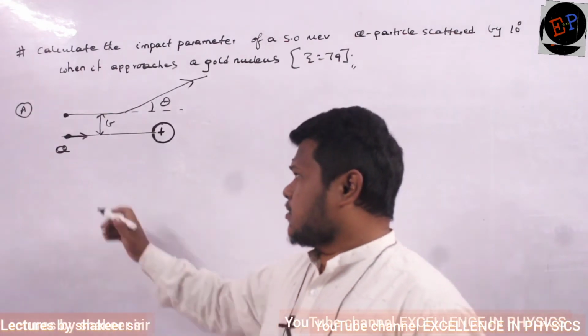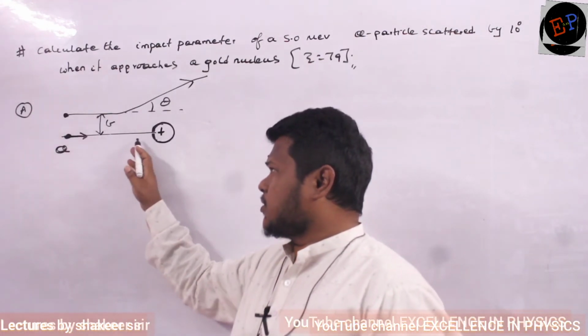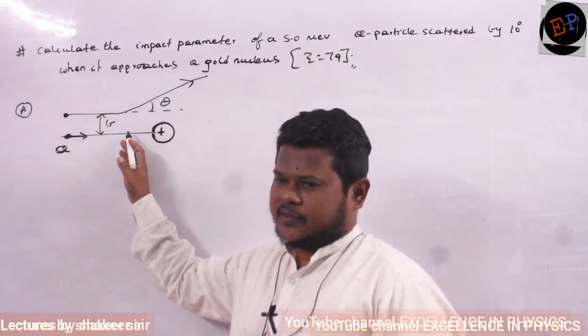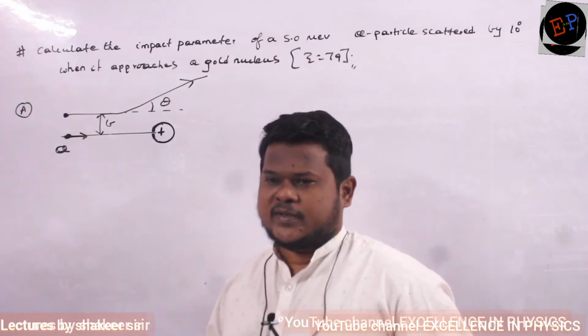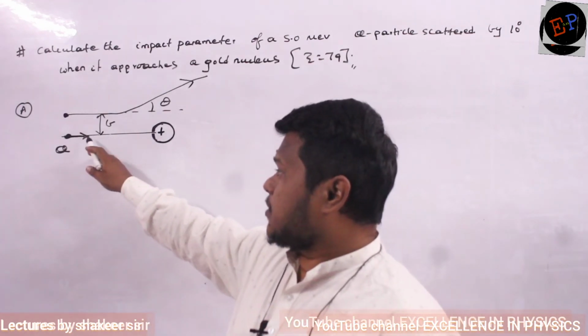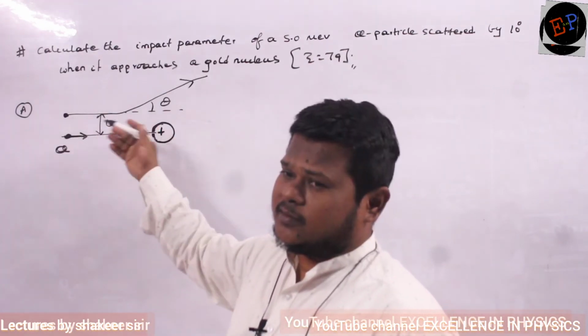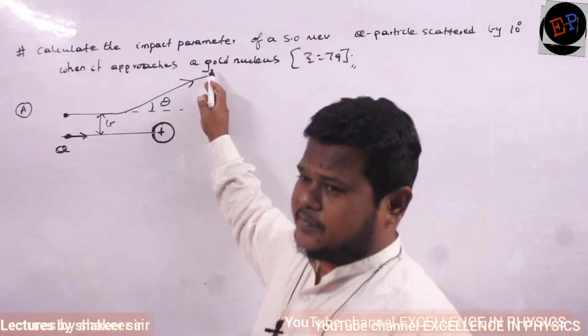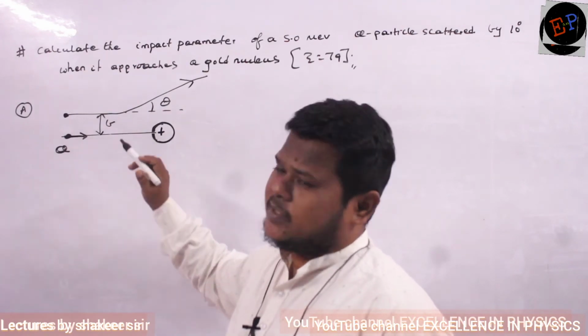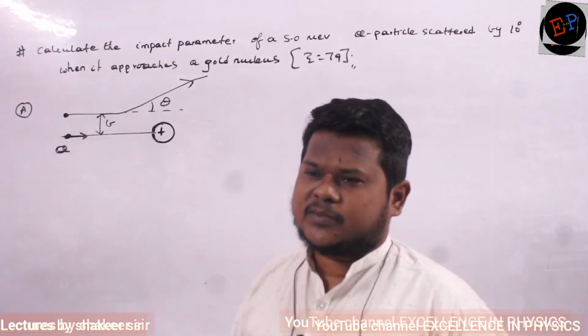So if the alpha particle undergoes a head-on collision in one dimension, then it will retrace the path. It will travel exactly at 180 degrees of deviation. But when it is not on this line, then it cannot return back by 180 degrees. So there will be some angle of deviation, and that perpendicular distance between the two paths is called the impact parameter.